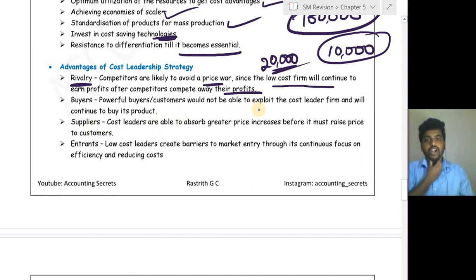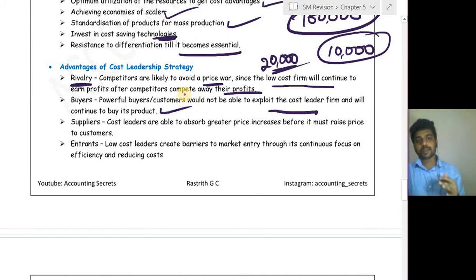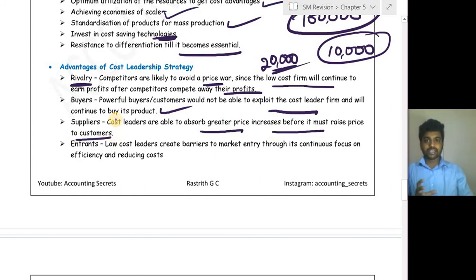Powerful buyers or customers would not be able to exploit the cost leader firm and will continue to buy its product, because if they leave this product, they have to pay more to the other supplier. Instead of that, they will not show their bargaining power. They will purchase at the price the supplier, that is the cost leader, says. Cost leaders are able to absorb a greater price increase before they must raise price to their customers, because there will be huge sales, because of which profit will be more. When the profit is more, the cost leader will be in a position to absorb it by himself, which is reserves, which is profit, instead of charging more to their customers.